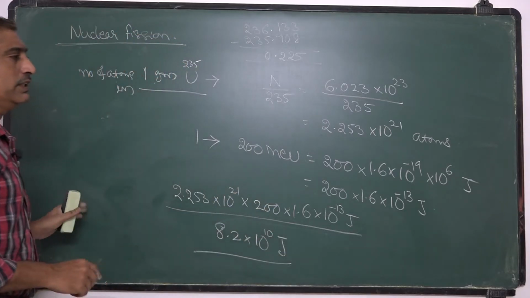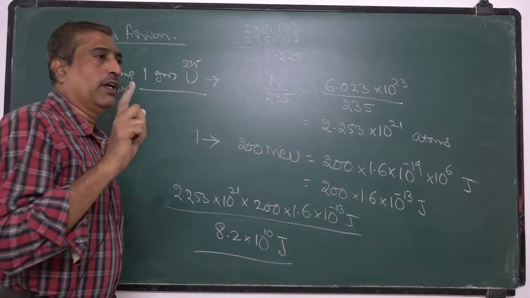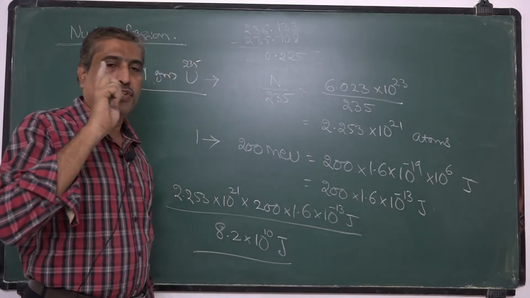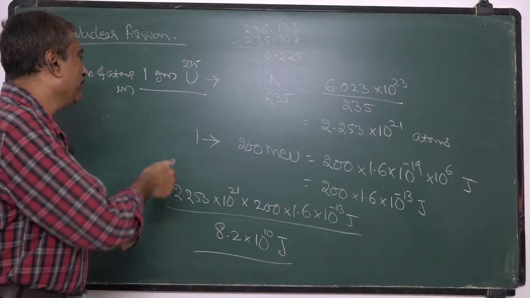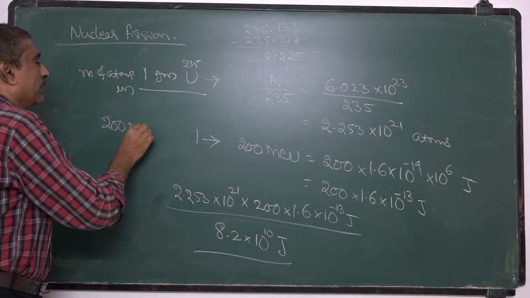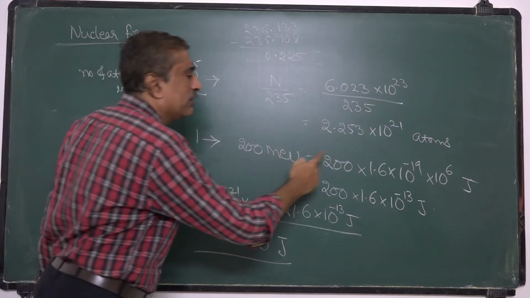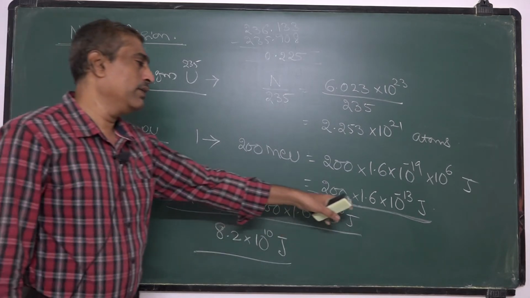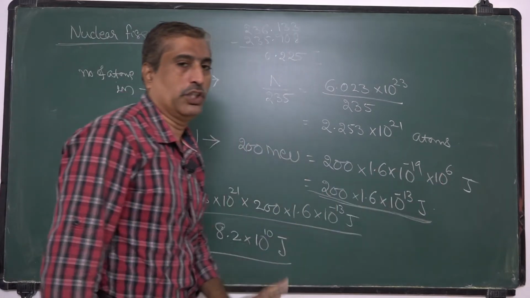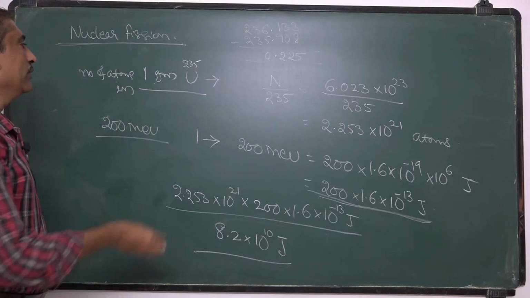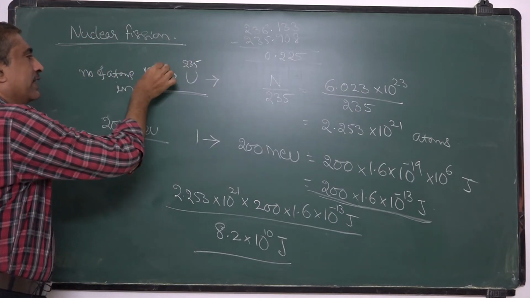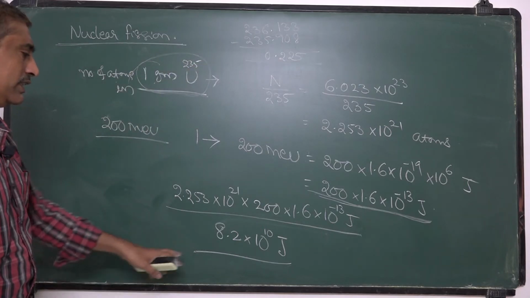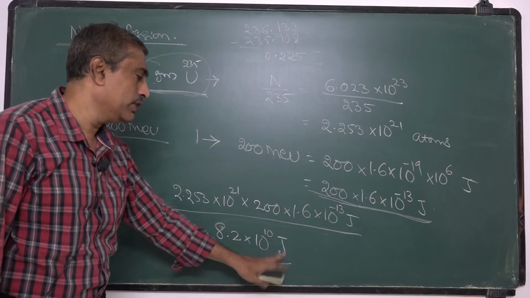So you have to remember these two. When one uranium 235 nucleus undergoes fission, the energy emitted will be 200 MeV, or in joules, 200 into 1.6 into 10 to the power minus 13 joule. When 1 gram of uranium 235 undergoes fission, the total amount of energy released is 8.2 into 10 to the power 10 joule.